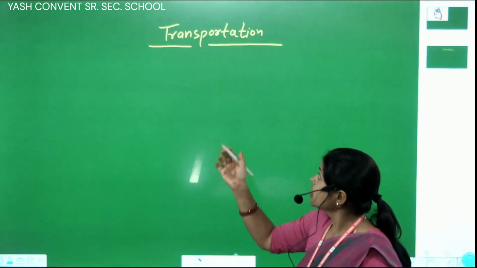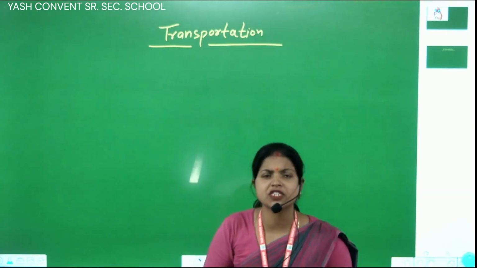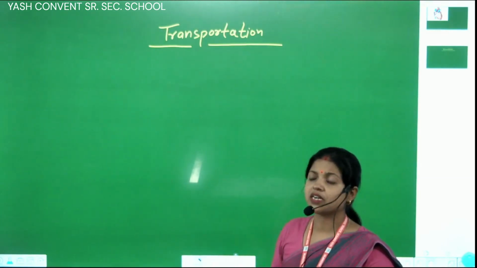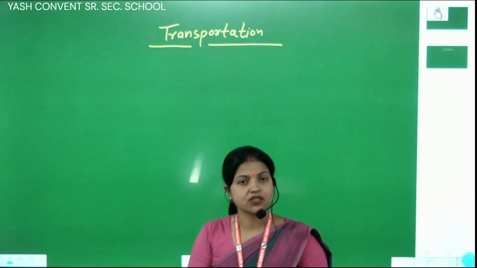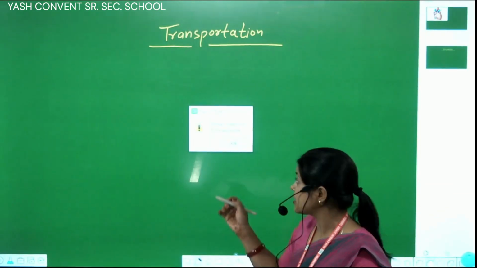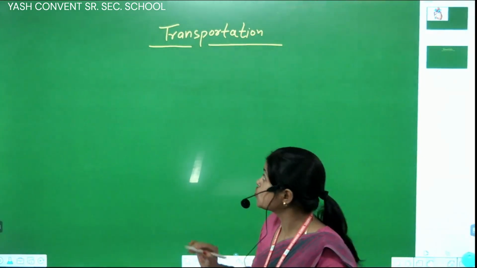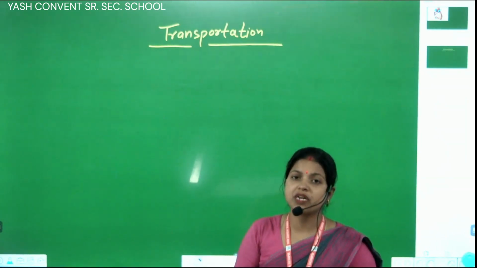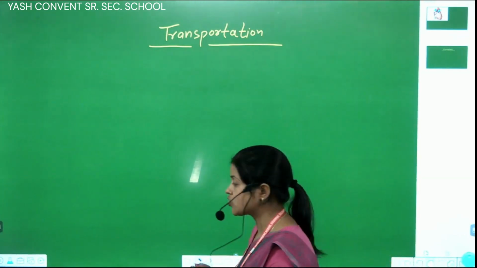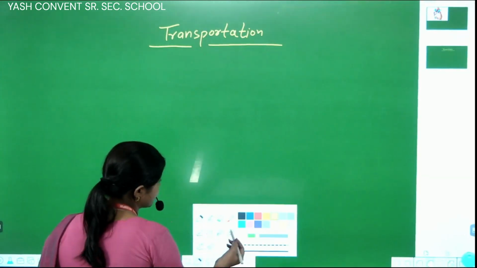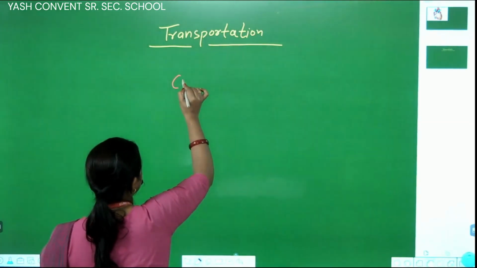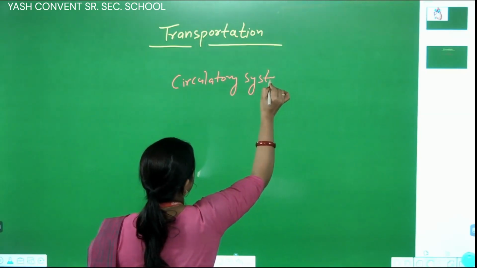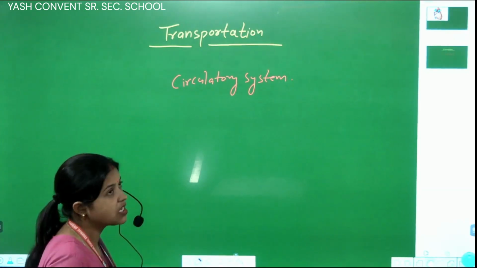In transportation, many useful substances are supplied to other parts of the body, like nutrients, meaning energy or food, and oxygen, etc. The process of transportation in human beings is completed by the circulatory system. Students, the circulatory system in human beings.